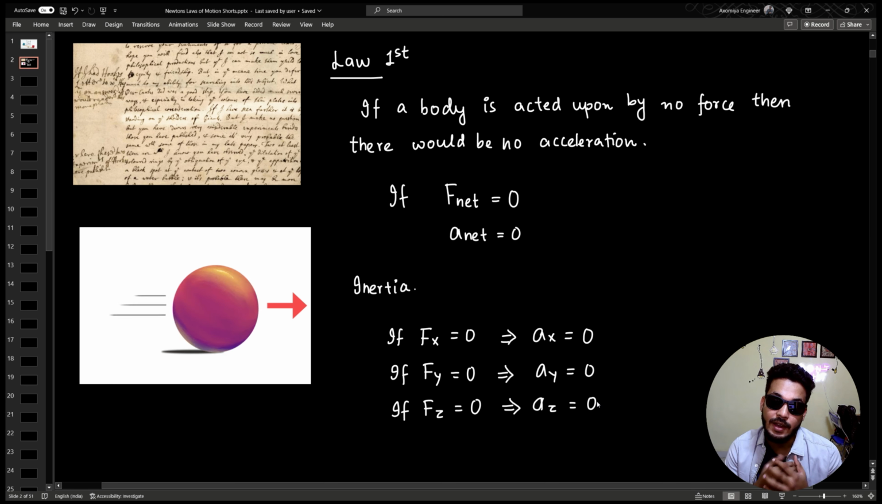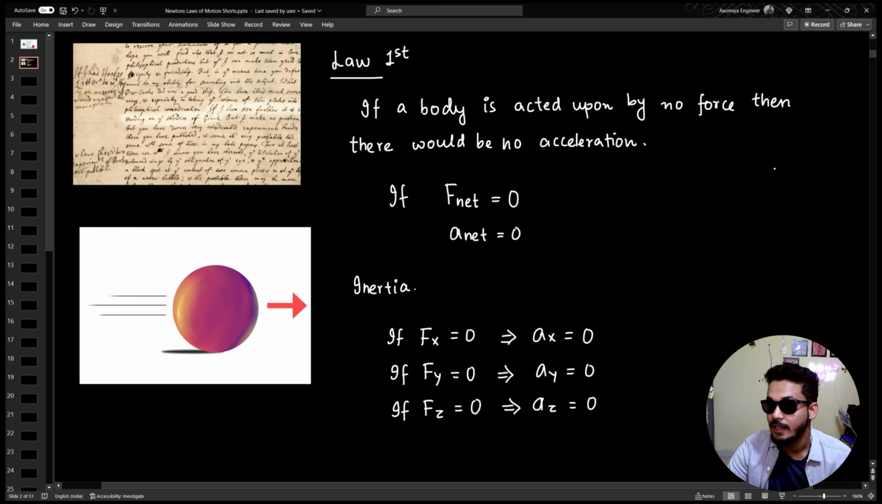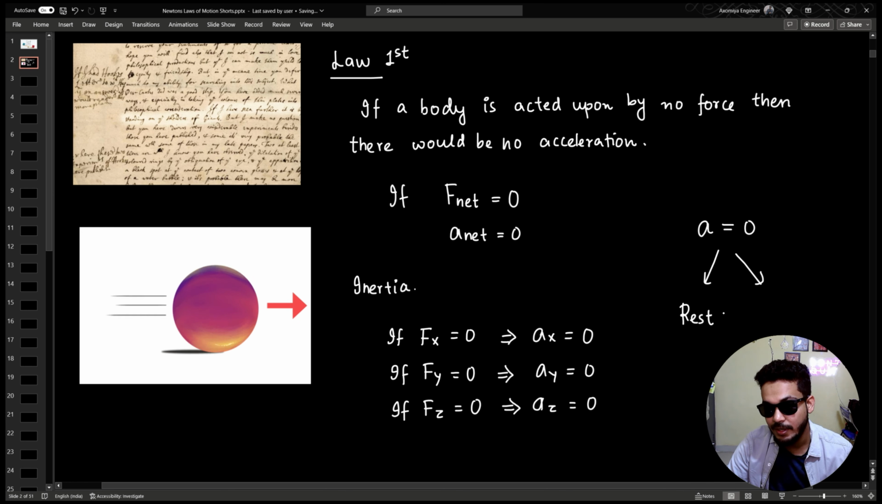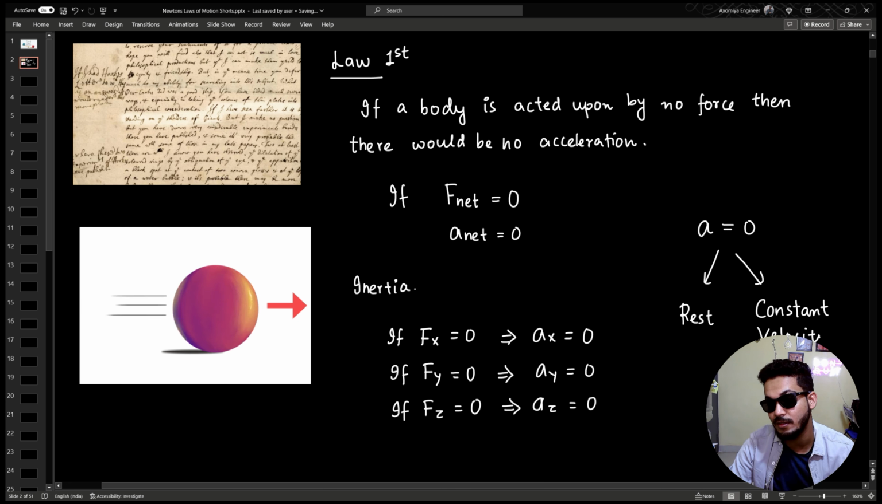Now apart from this, what exactly does no acceleration entail though? That's something that people fail to understand. If I say acceleration is 0, it could mean two things: either the body is at rest, or the other option is that the body could also be at constant velocity. Okay, that is something that you need to understand.